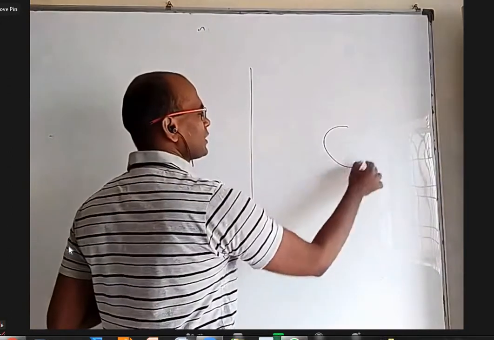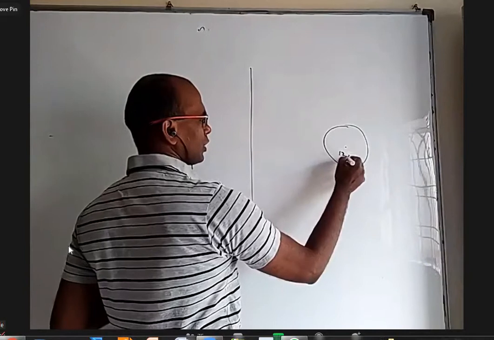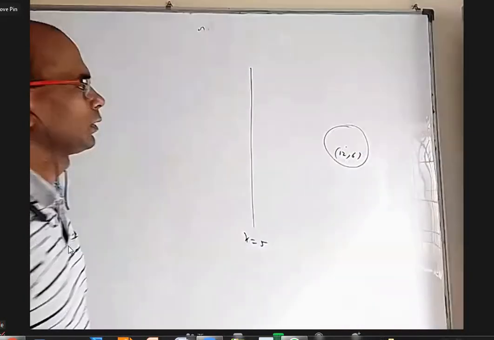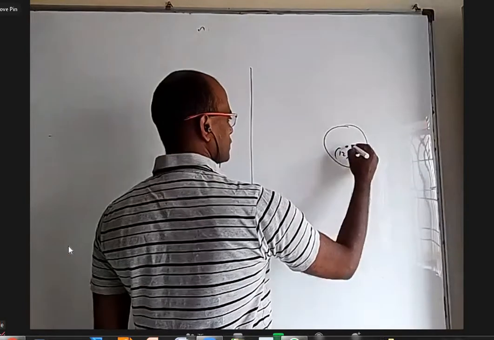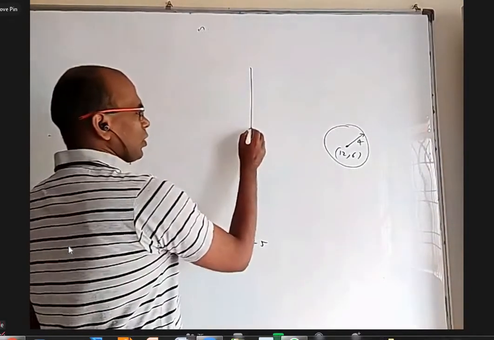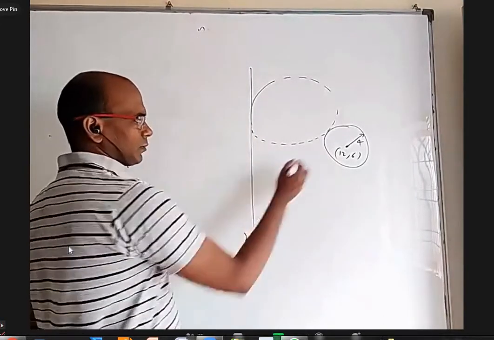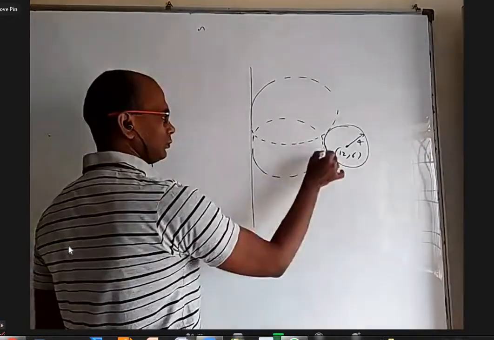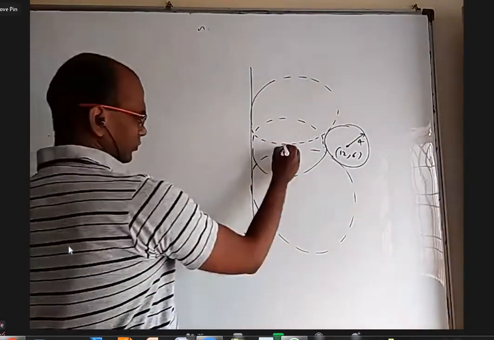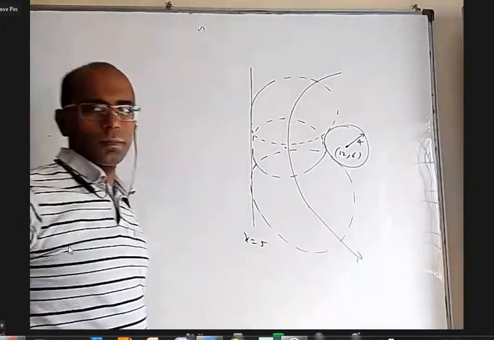Let us say I have a point here, 12 comma 6, with the radius, let us say 4 units. There will be a lot of circles touching this circle externally and touching this line. The locus of all these points, if you join, we said at that time it is a parabola.